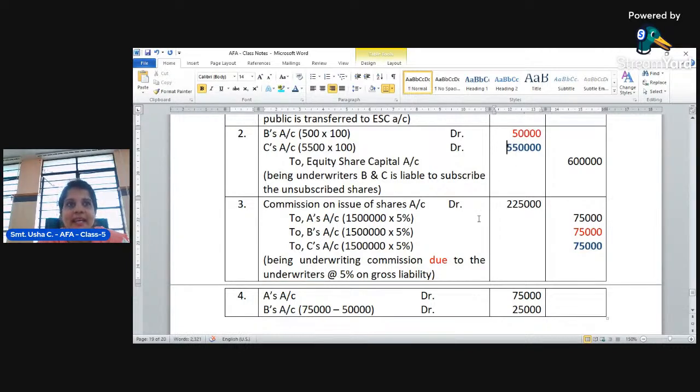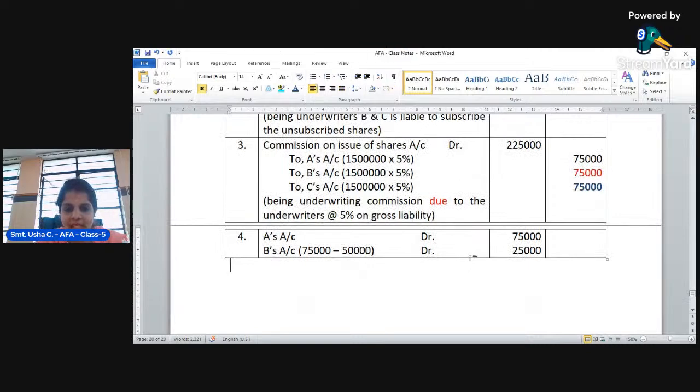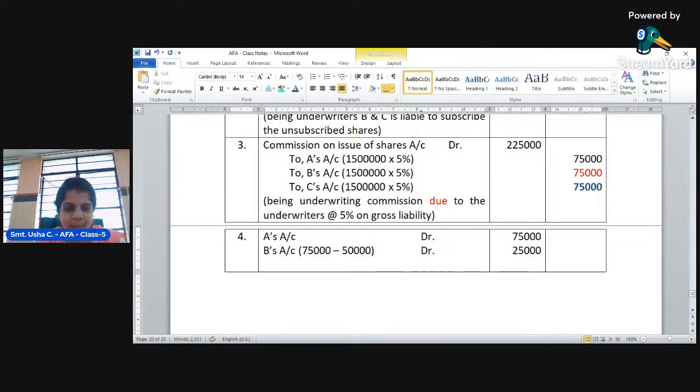Then there is an excess liability from the underwriter to make the payment to the company. So there is no liability from the company side to make the payment of commission, right? So the underwriter only has to pay back to the company. So the company need not pay here. We can pass a separate entry for that.